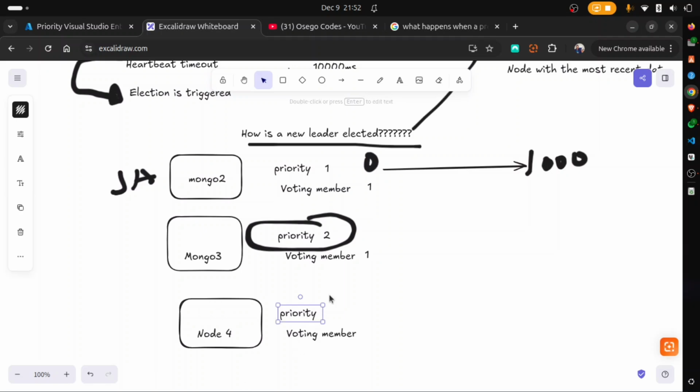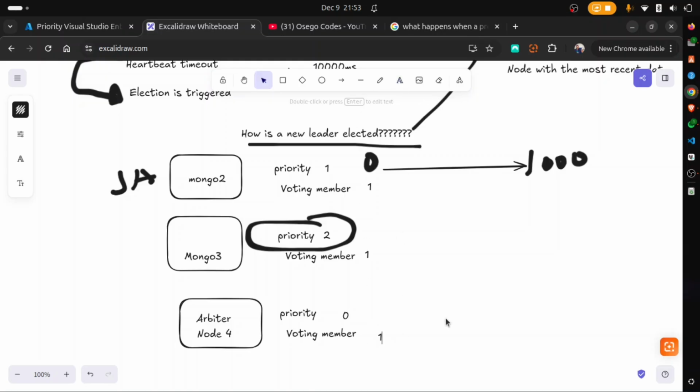So the priority here should be 0. Ask me why it should be 0. It should be 0 because at no point we should ever elect an arbiter that has no data as the new primary. That is a terrible decision. So it has to be 0. And if the priority of a Mongo node is 0, then it can never become a primary. Then since it's a voting member, it must just have 1 vote.